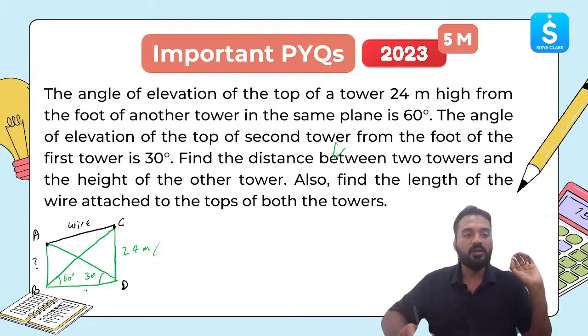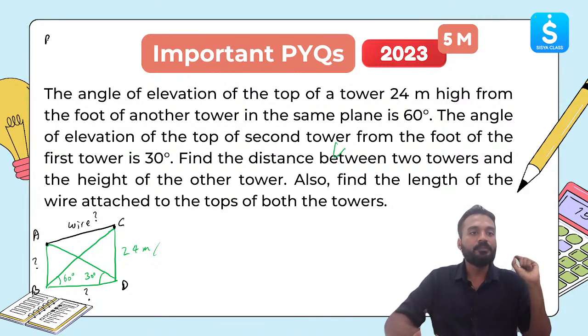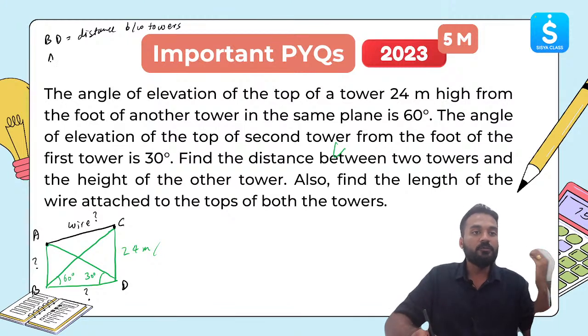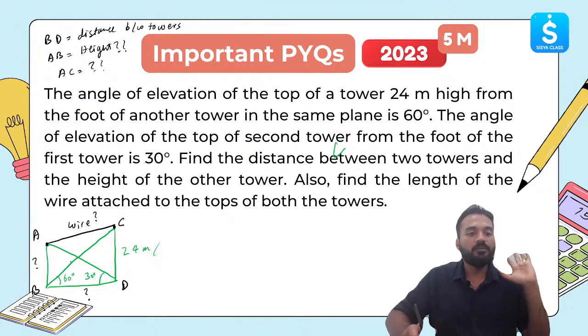We need to find out what is the wire's length. Clear? We need to find out BD. BD is the distance between the towers. We need to find out the height of the other tower. We need to also find out what is the length of AC. All these things we need to find out.